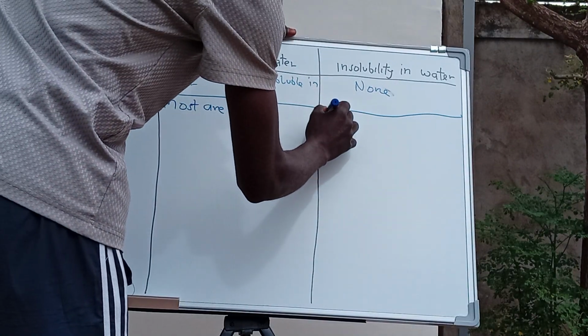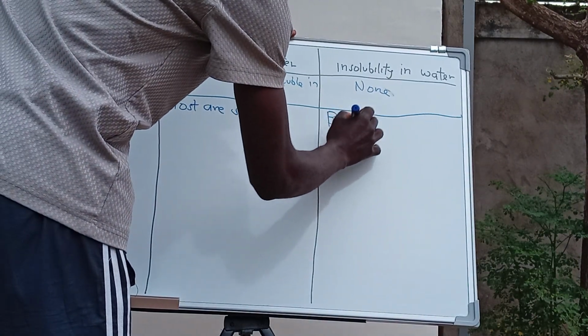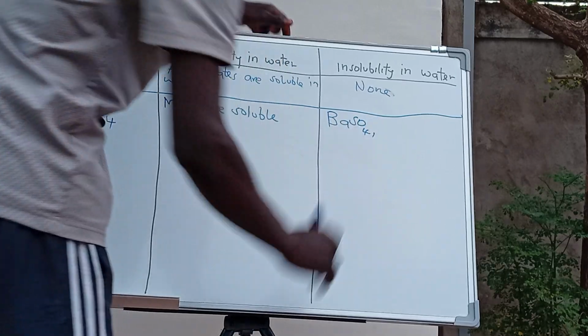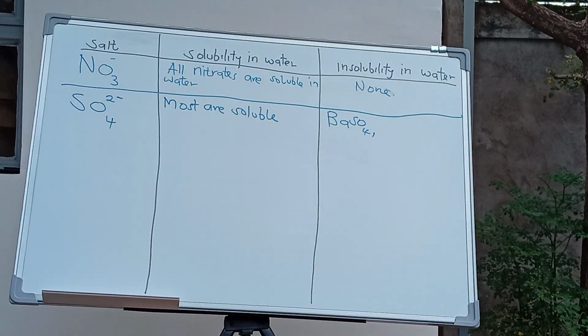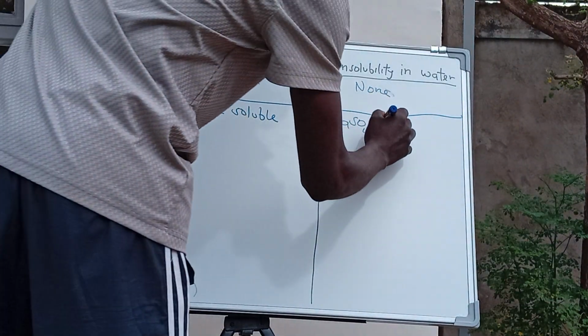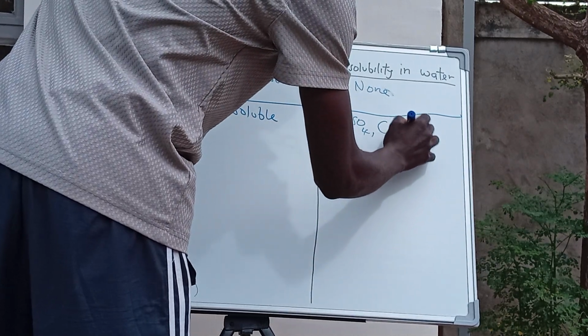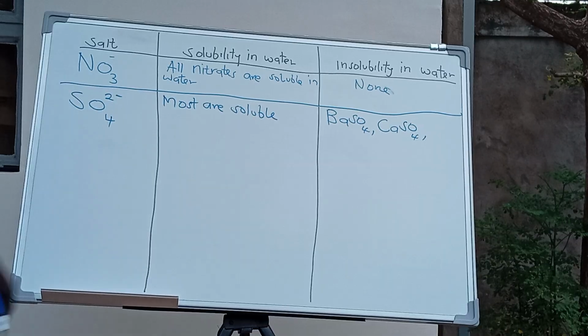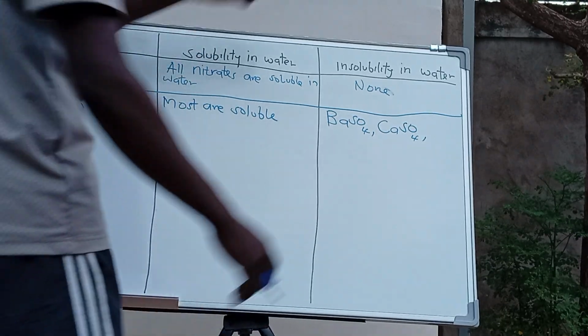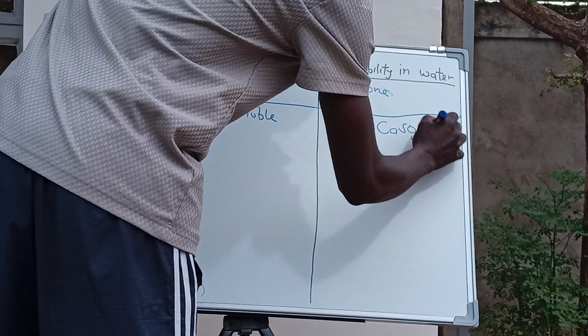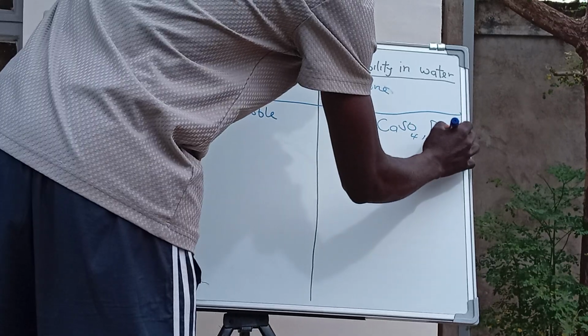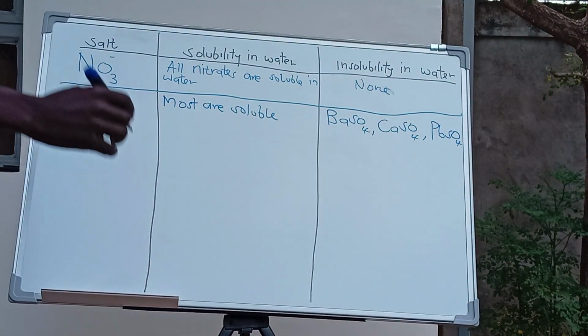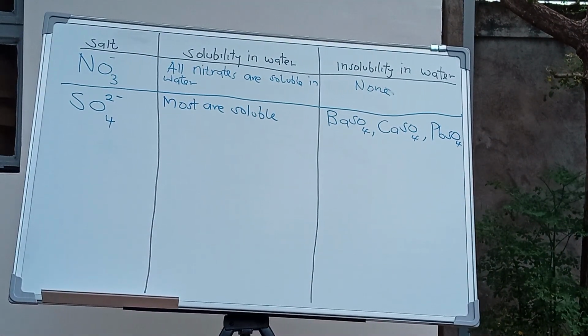We have barium sulfate, which is insoluble in water. Another one is calcium sulfate, it is insoluble in water. And also the last one is lead sulfate. Lead sulfate is also insoluble in water.